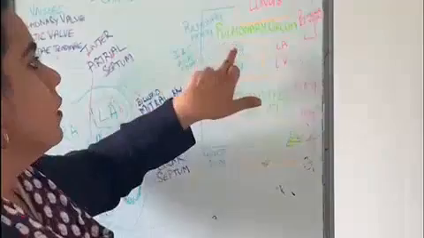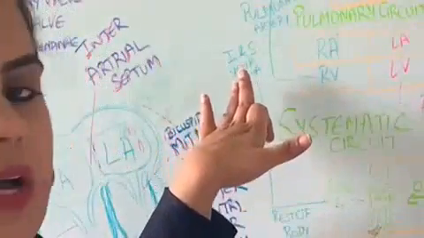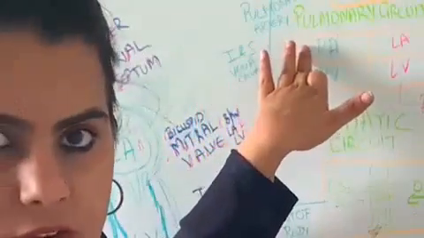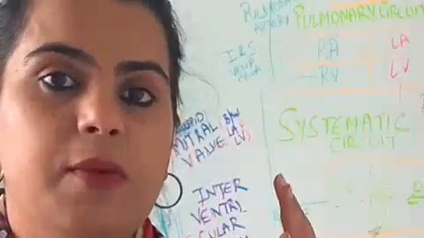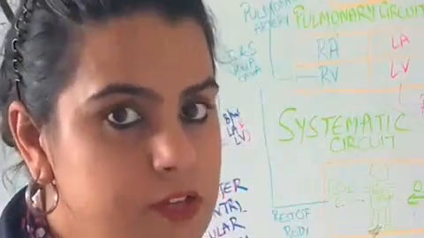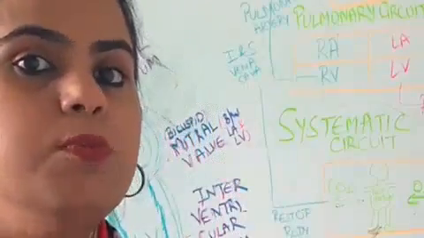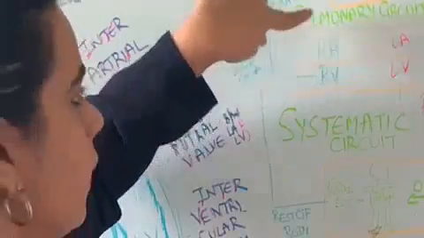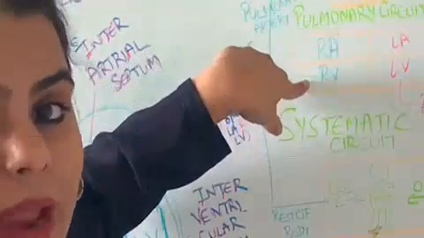So the deoxygenated blood comes from the body through the inferior and superior vena cava to the right atrium. Right? As I have told you, the superior vena cava means from the upper part of the body, inferior vena cava means from the lower part of the body. So the deoxygenated blood comes from these two blood vessels and reaches the right atrium. Now the right atrium supplies the blood to the right ventricle.